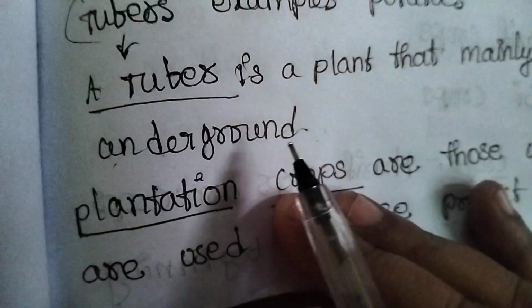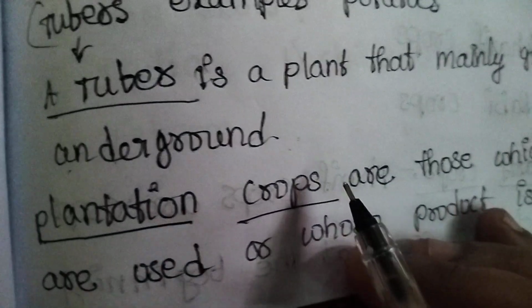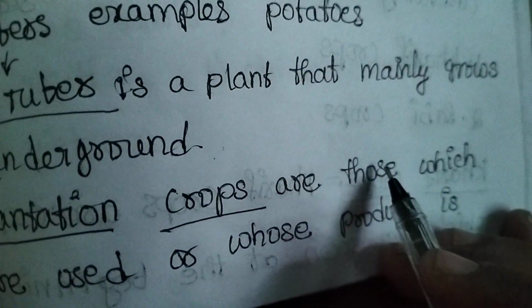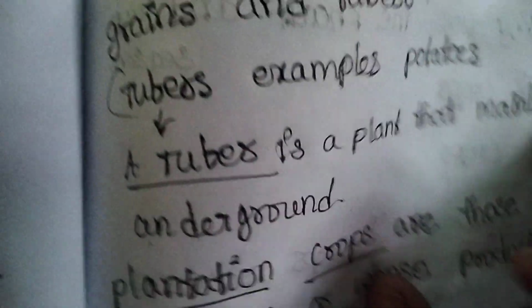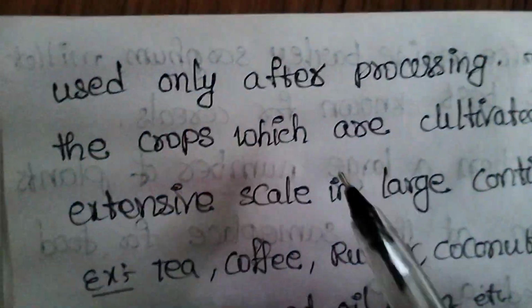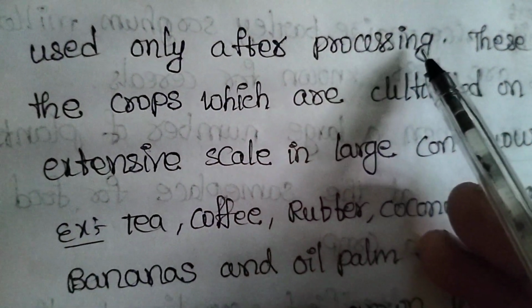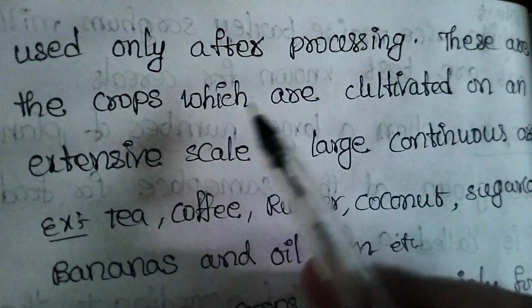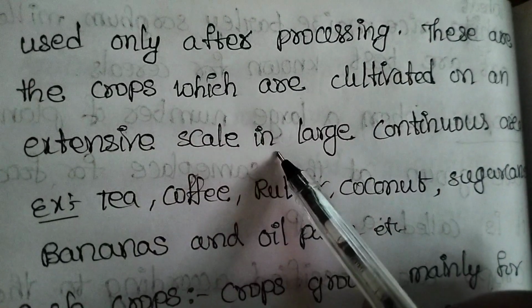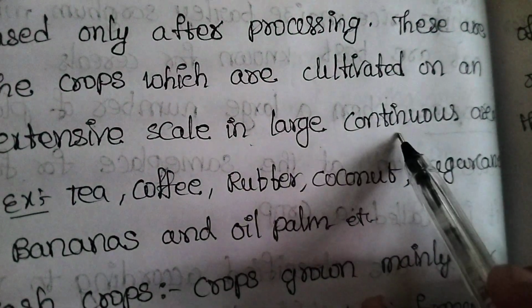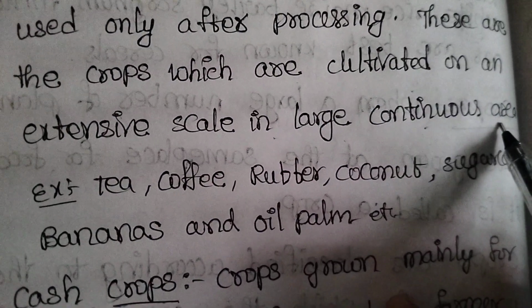Okay, next one, plantation crops. Plantation crops are those whose product is used only after processing. These are the crops which are cultivated on an extensive scale in large continuous areas.